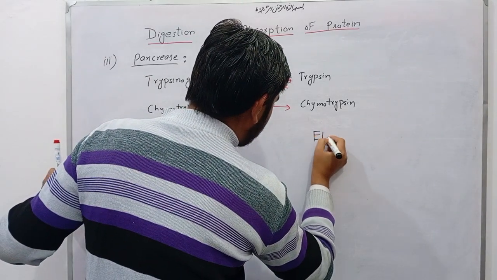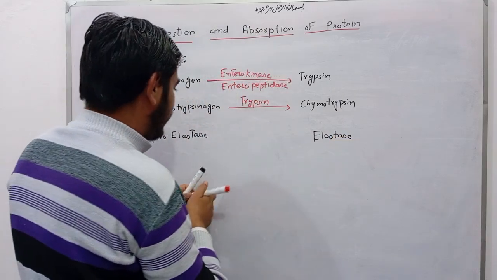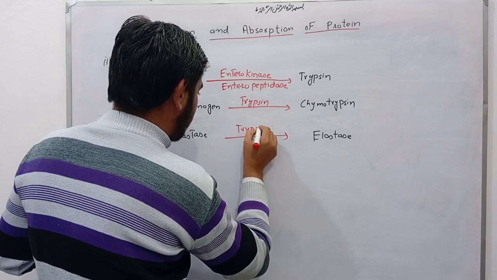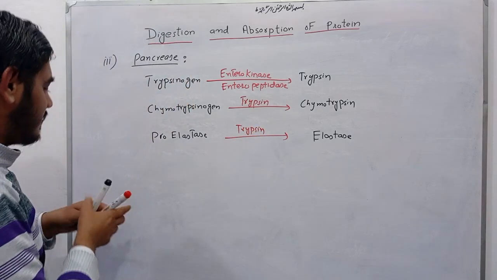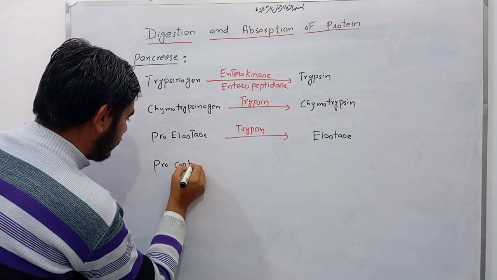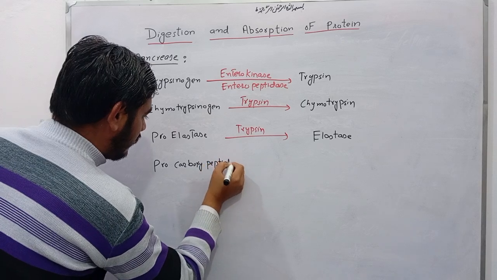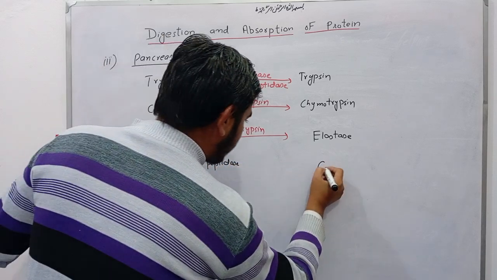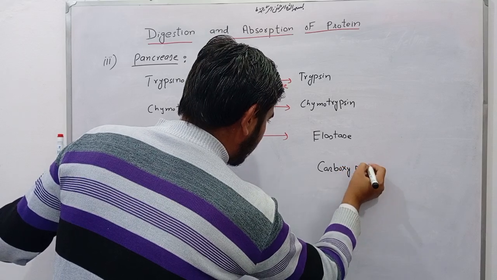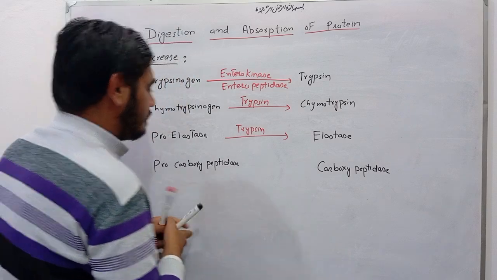Proelastase becomes activated into elastase with the help of trypsin. And the last one is procarboxypeptidase. It also activates into carboxypeptidase by trypsin.